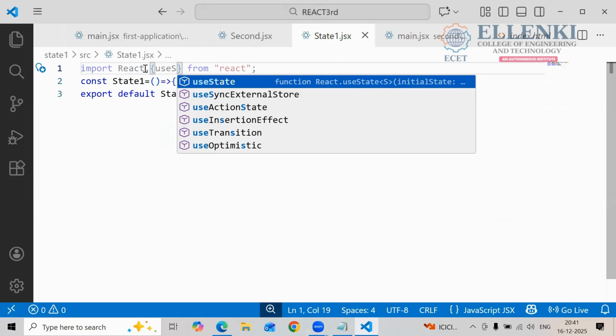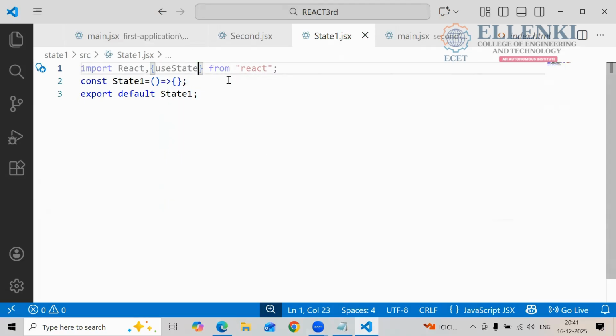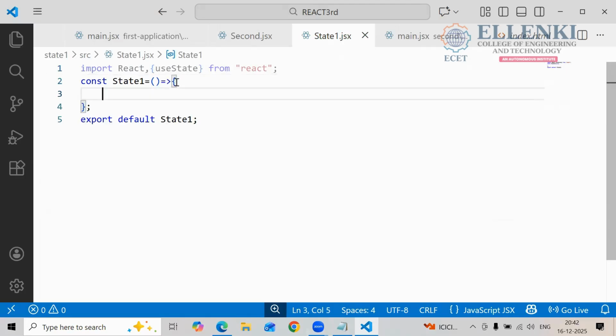The first one will be small. useState, from this one. Now you have to define the data. Where do you have to define the data? Whatever things you have, you have to write them in between the component function only, the arrow function only, right? So here you have to define the data.